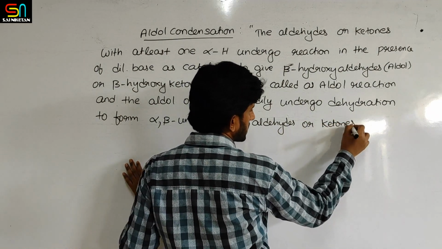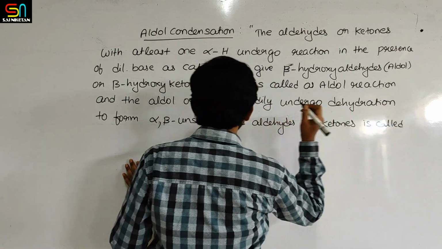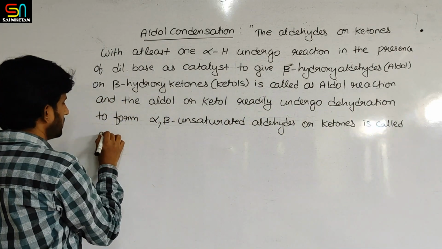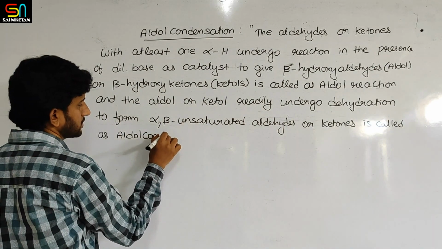Alpha beta unsaturated aldehyde or ketone formation is called aldol condensation.